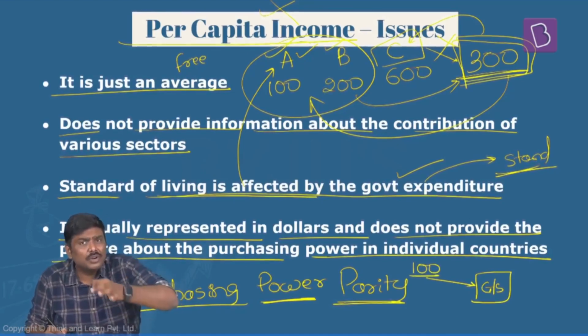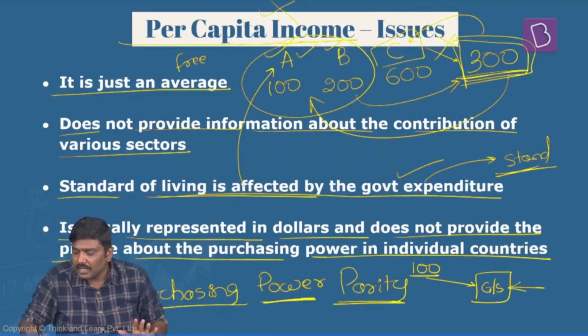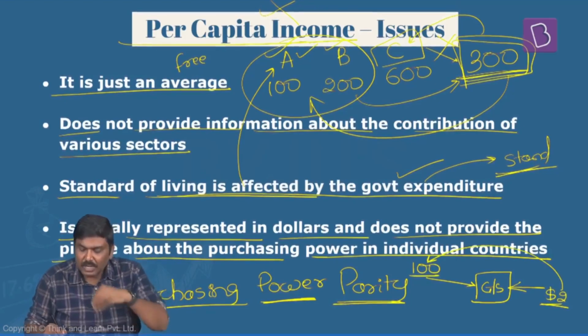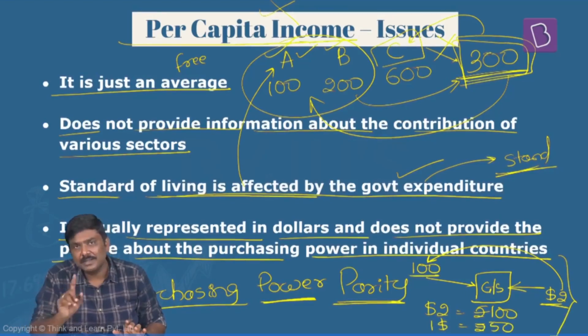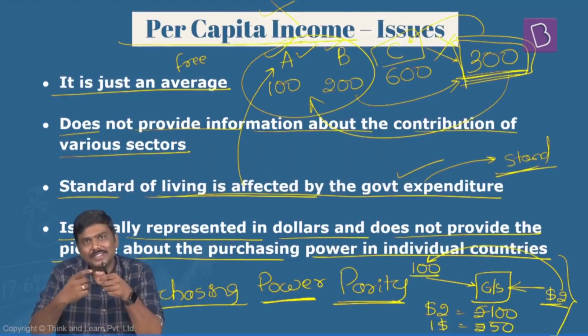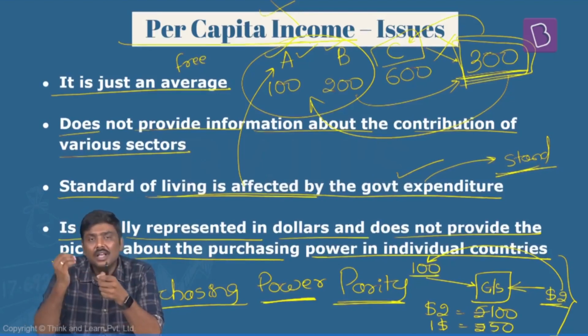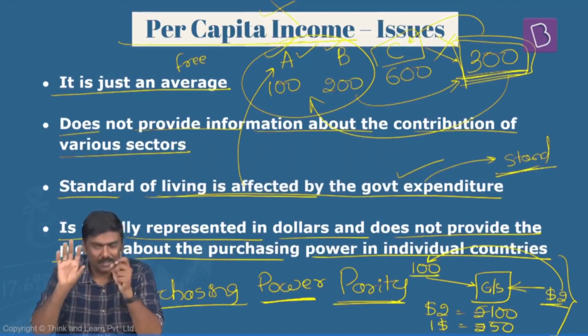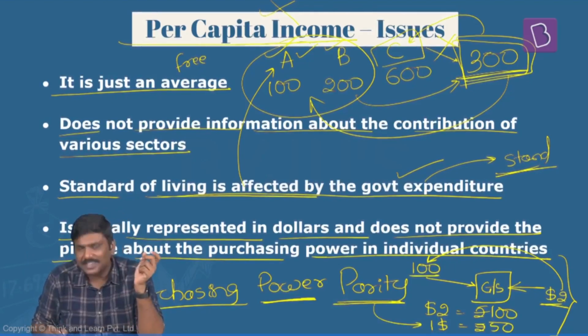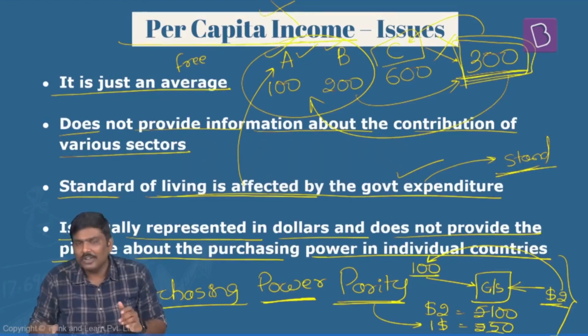For the same quality of goods and services in USA, if they are spending $2, then based on the purchasing power parity, we'll come to a conclusion that $2 is equal to 100 rupees, then $1 is equal to 50 rupees. This concept is called purchasing power parity. That is, to get access to the same standard of living or quality of lifestyle in different countries, how much should be the money spent? That is the purchasing power parity.